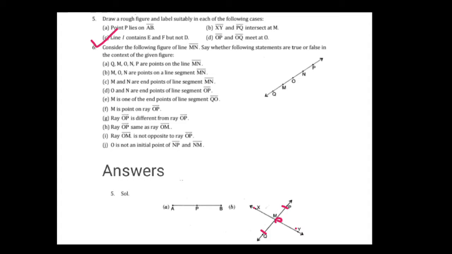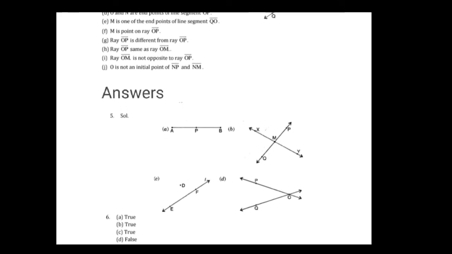Now afterward, C, line L contains E and F but not D. So here it is, line L and both the points E and F on it, but D is the exterior point of the line L.